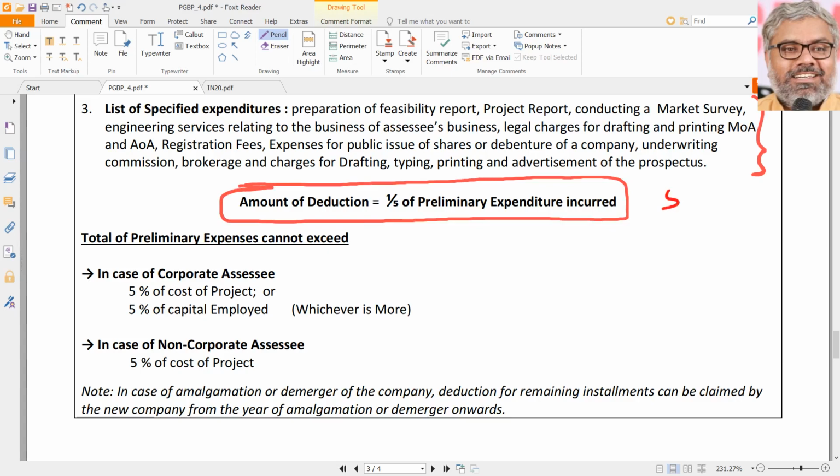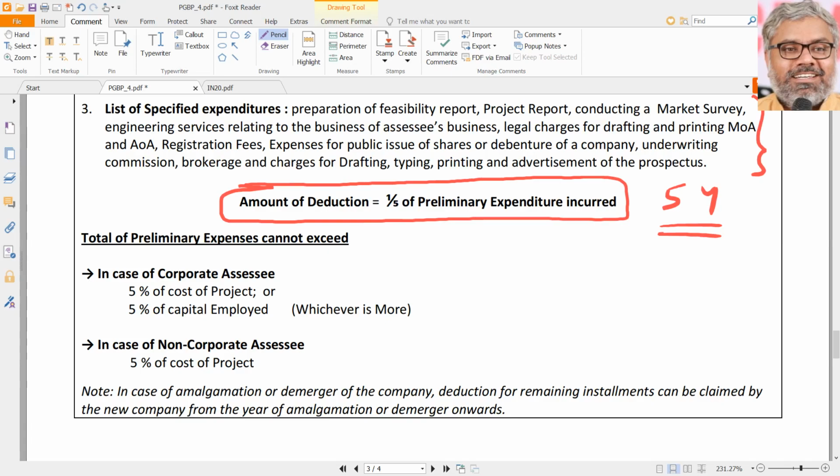Like this for 5 years. Don't think only one shot. It will be eligible for 5 equal annual installments. If preliminary expenses incurred are, let us say, 1 lakh rupees, then in the year of commencement of business 20,000, and later 4 more years 20,000, 20,000, 20,000, like that. Total 5 years it will be allowed as deduction.